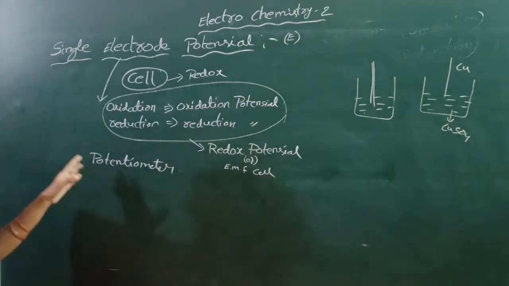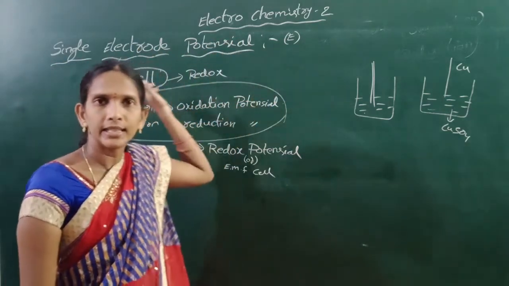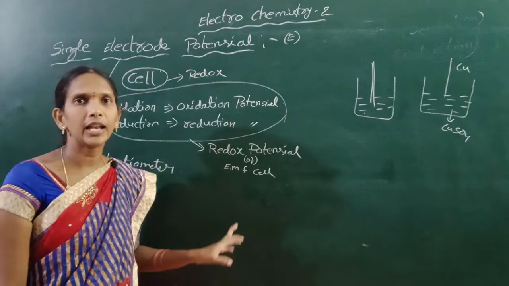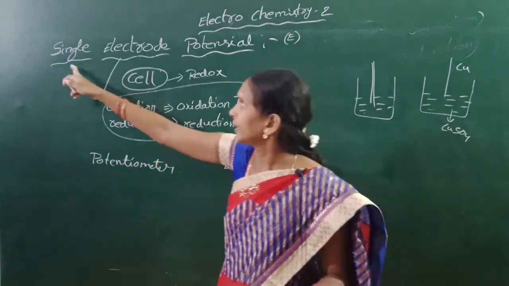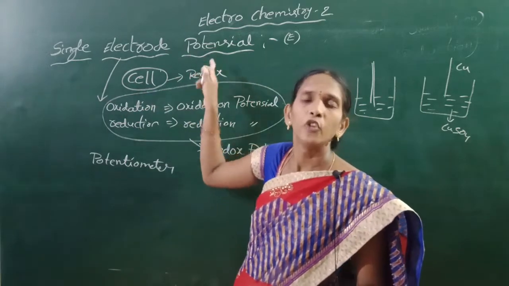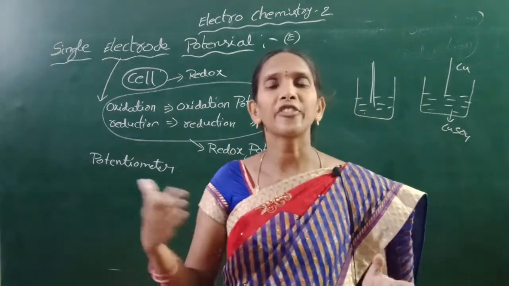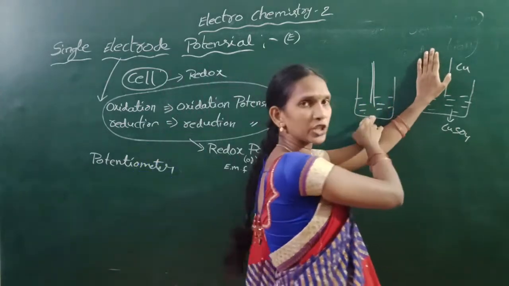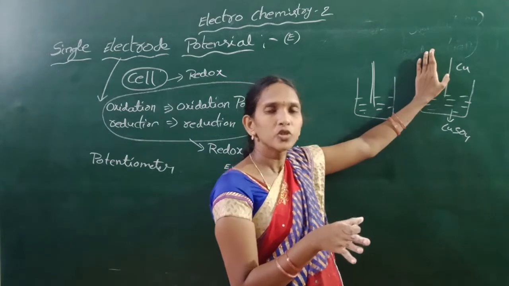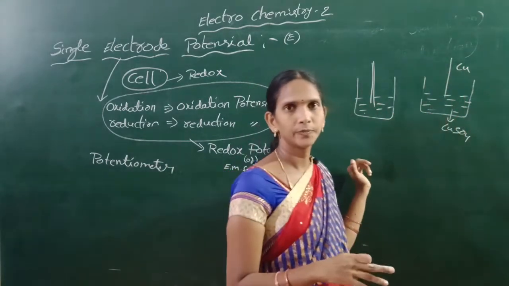The single electrode potential we cannot calculate. So we use a reference electrode, that means another electrode.